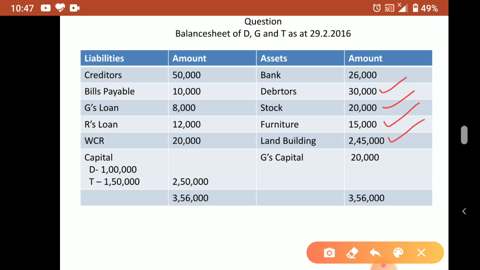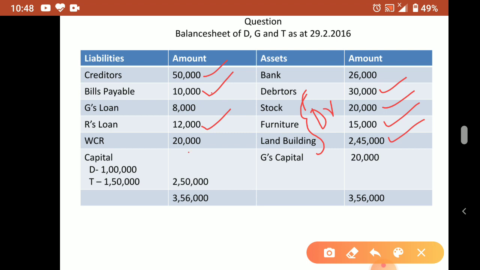Okay. And then what? Liabilities also. These items will be transferred where? To the debit side of realization account. These items, creditors, outside liabilities, creditors, bills payable, G's loan. G is outsider? No. G is a partner. So don't take G's loan. R's loan. R is a partner or not? No. R is not a partner. So R is an outsider. So uska loan. So all these three items, what we have to do? We have to transfer to the realization account.